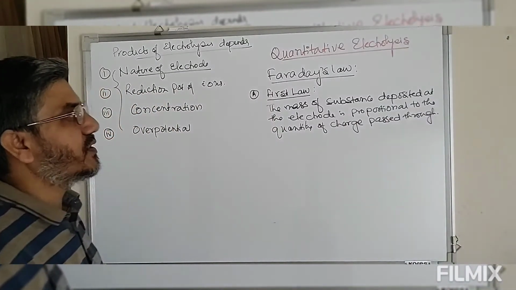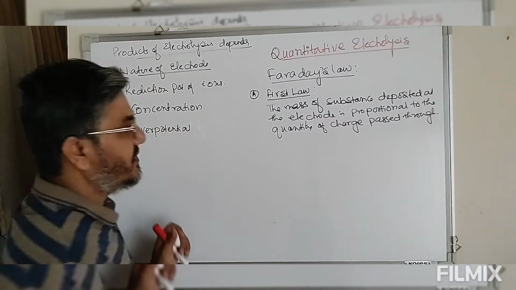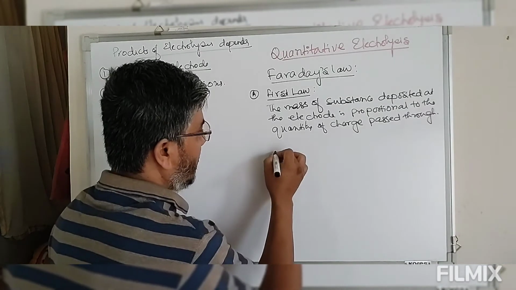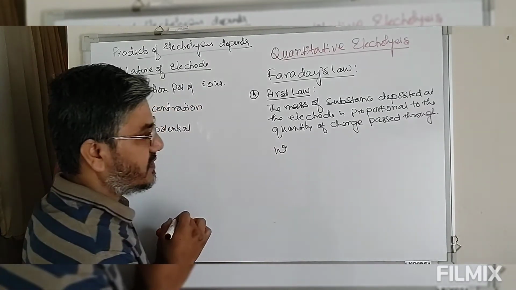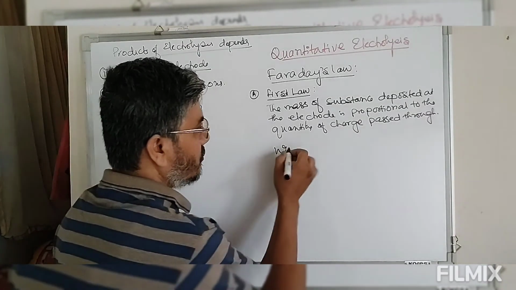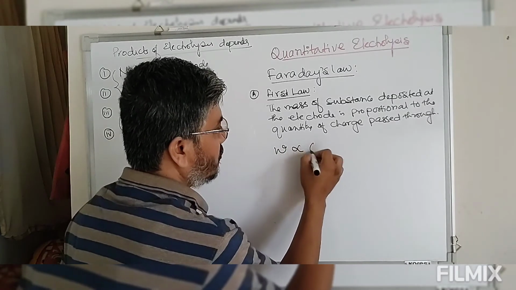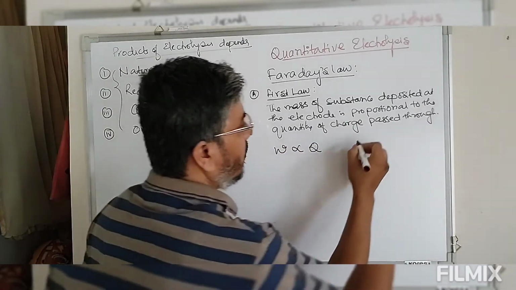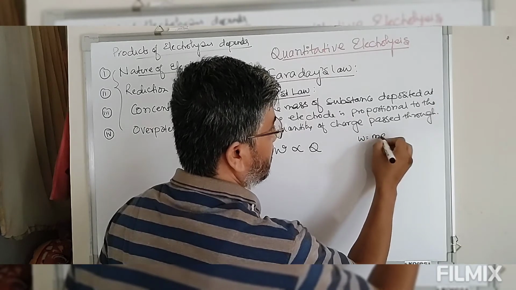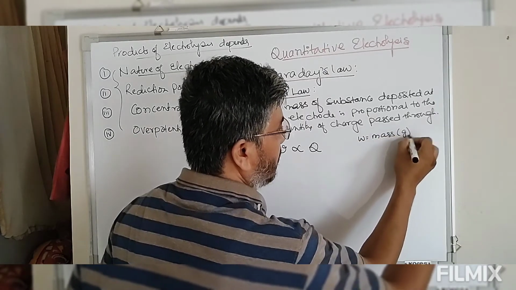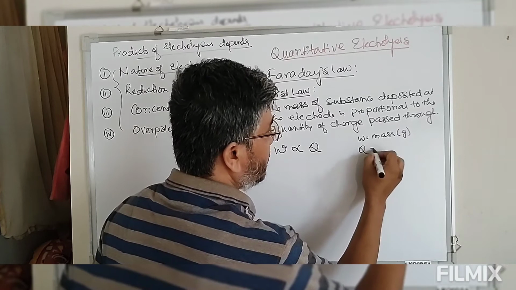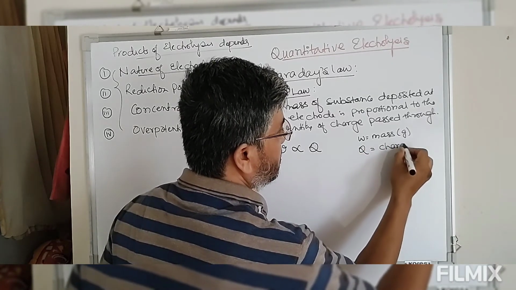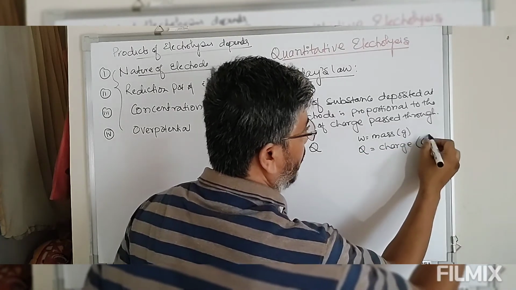So this is the statement of Faraday's first law. Simply saying, let the mass of the substance oxidized and reduced be W. This W is proportional to the charge Q, where W is mass, measured in grams, and Q is charge, measured in coulomb.